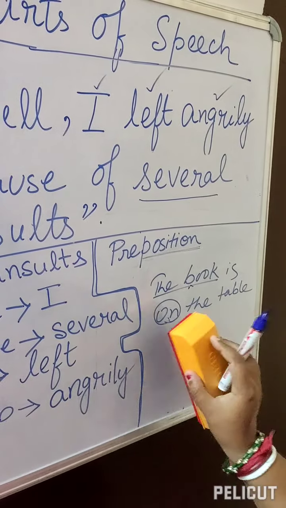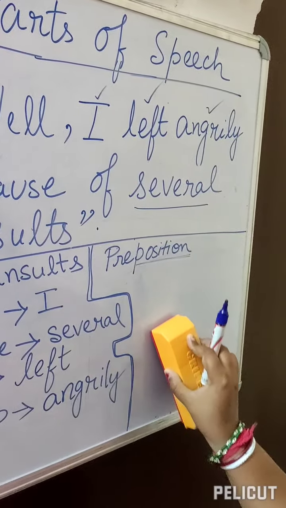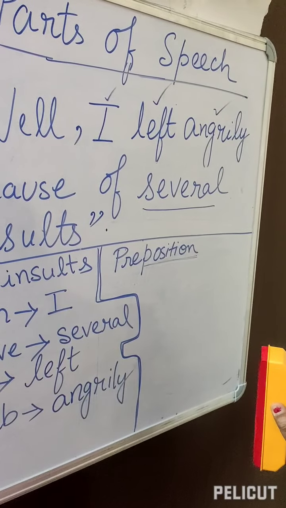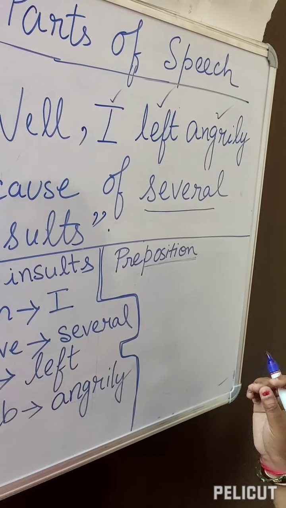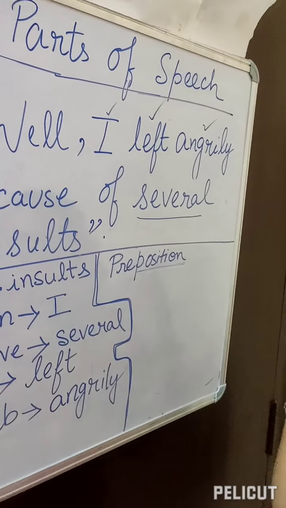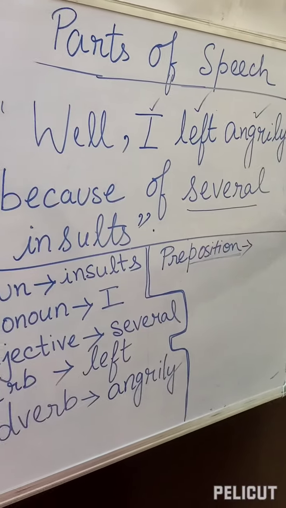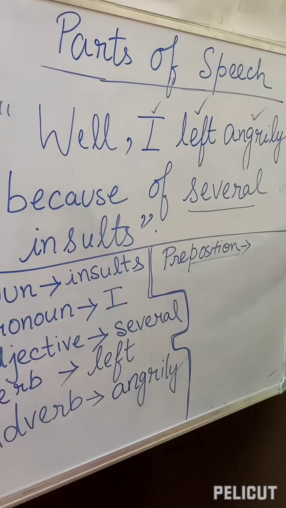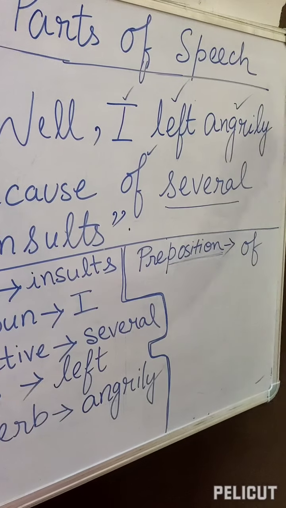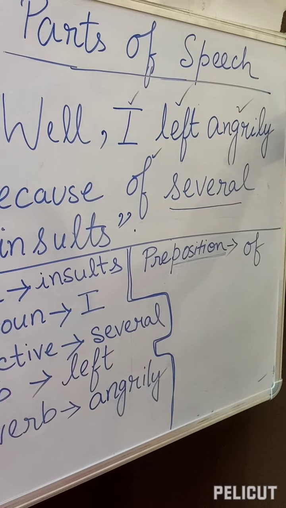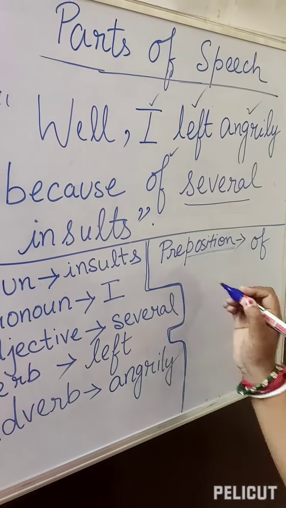The various examples of prepositions we all know: on, in, over, under, near, in front of, at. So these are the various examples of preposition. Here, can you locate which one is the preposition? Obviously you can say it is of. So of is the preposition in this sentence. So now friends, coming to the next topic, we have conjunction.